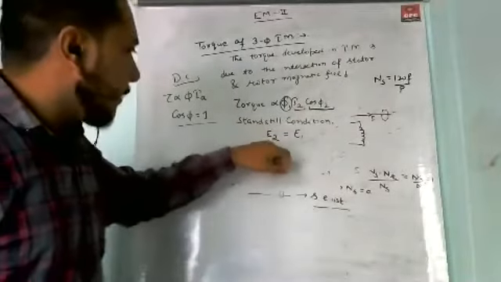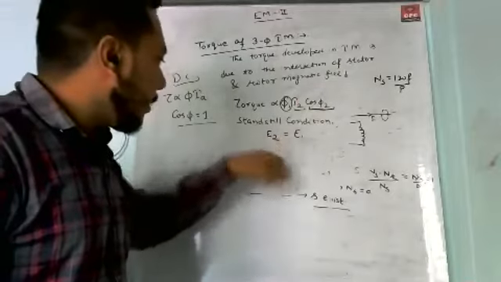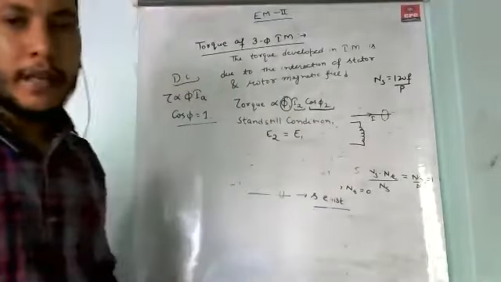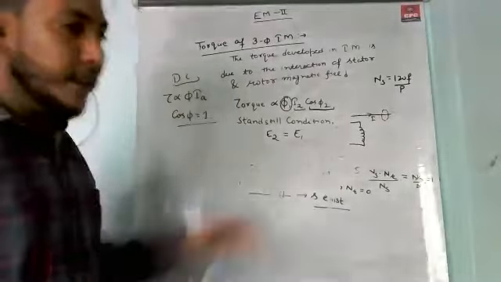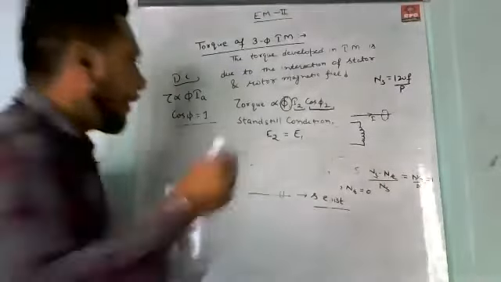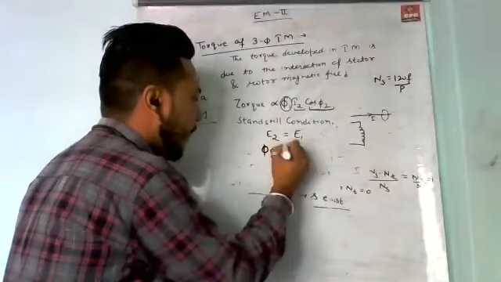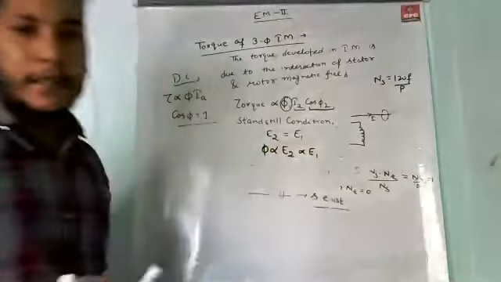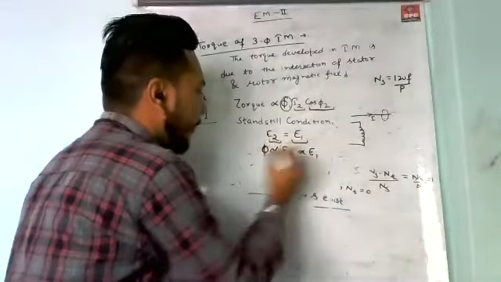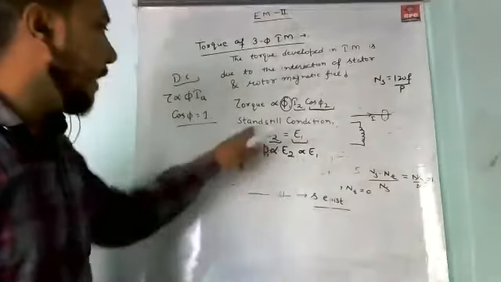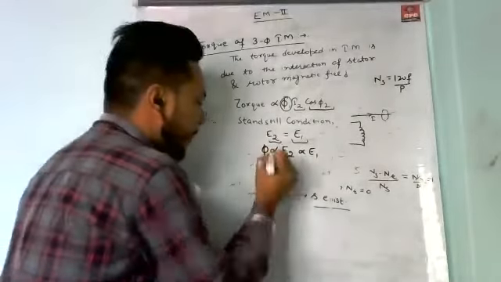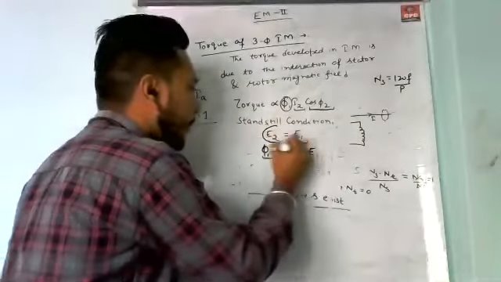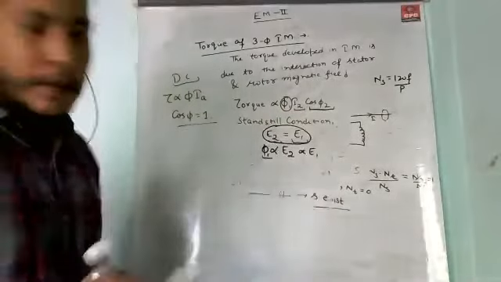At standstill condition, this equation is satisfied: the rotor side induced EMF is equal to the stator side induced EMF. If the induced EMF is the same, then we can say the stator side flux is directly proportional to E2, which is directly proportional to E1, because E2 is equal to E1 at standstill condition.